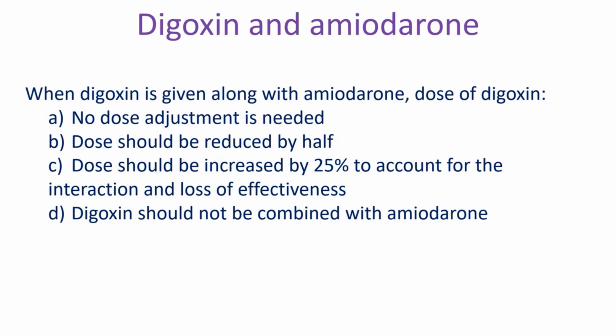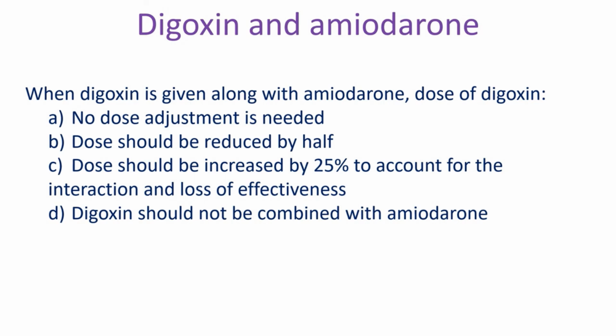When digoxin is given along with amiodarone, dose of digoxin: A. No dose adjustment is needed. B. Dose should be reduced by half. C. Dose should be increased by 25% to account for the interaction and loss of effectiveness. D.